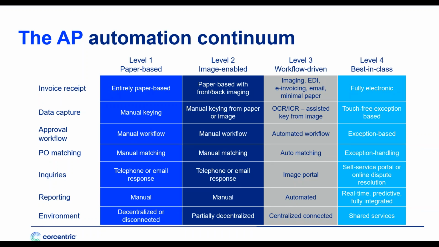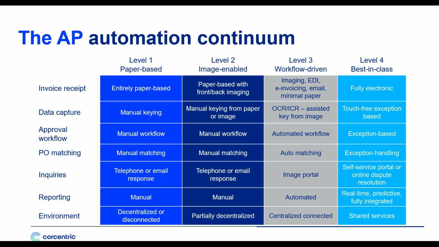Well, the first thing is to think through the AP automation continuum. This is a chart prepared by the Institute of Financial Operations, and it does a great job of showing you the continuum that organizations go through to automate AP. We know that 1/4 of you are paper-based, completely manual keying, workflow matching, and responses to supplier inquiries.